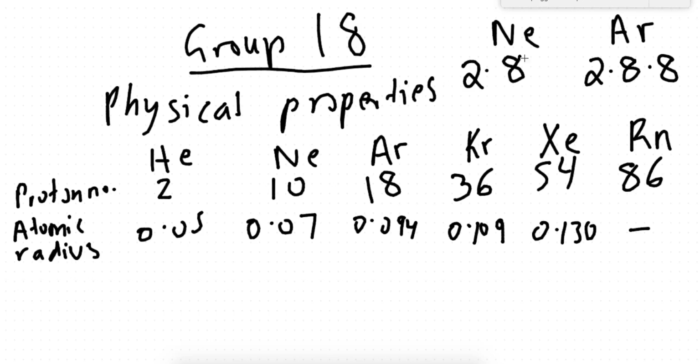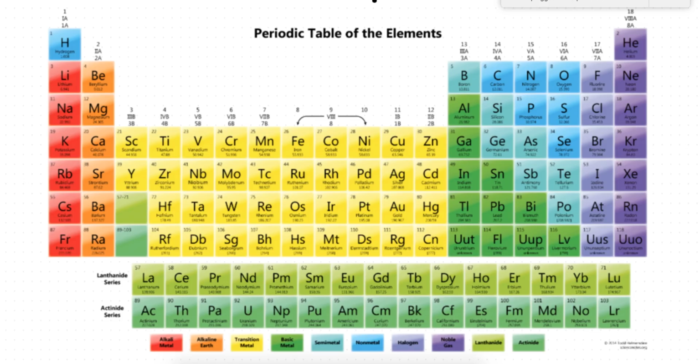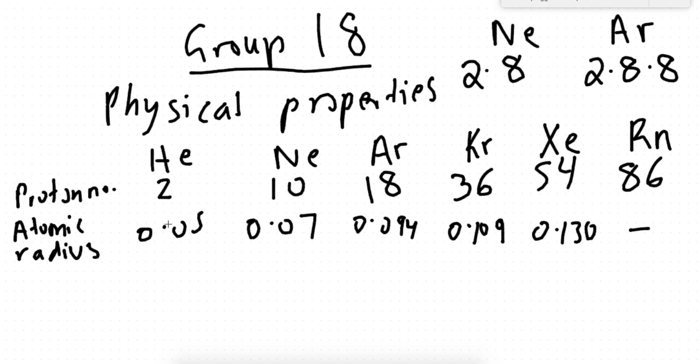They both have the same valence electrons, but neon has 2 shells filled with electrons. Argon has 3 shells filled with electrons, and argon has a bigger atomic radius. So that's the reason, guys. The atomic radius increases as we go down the group, because as we go down the group, the number of shells filled with electrons increases. You see the logic, guys?